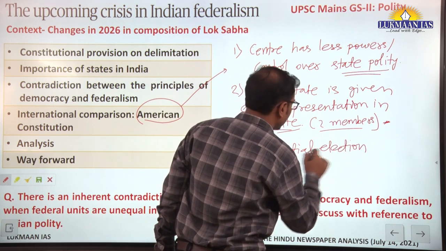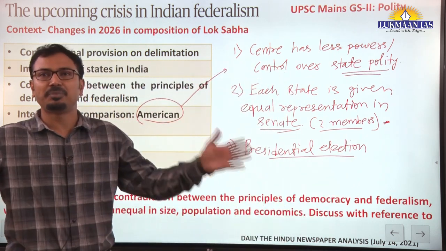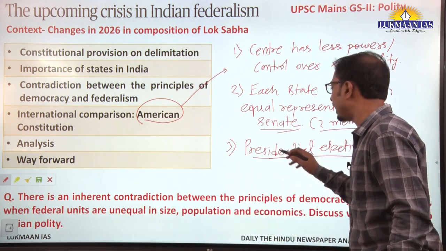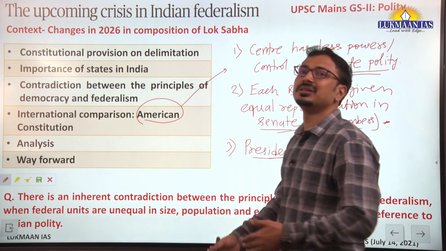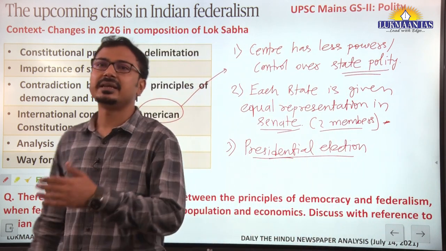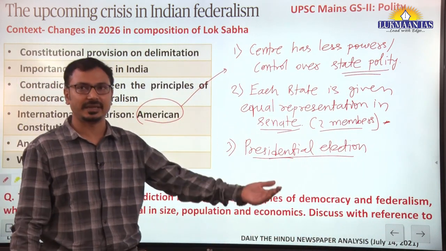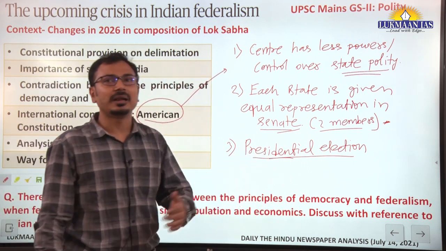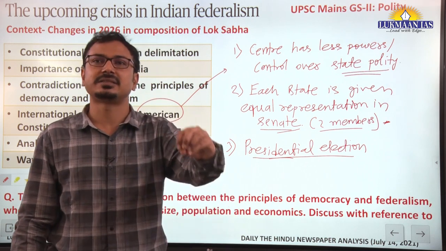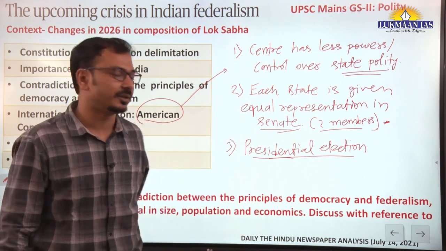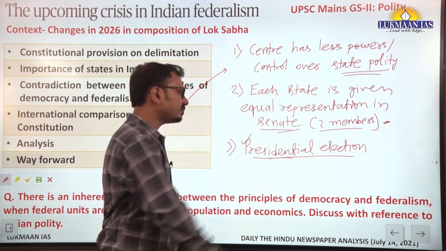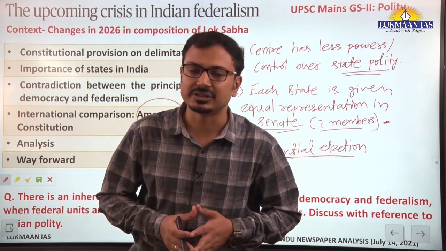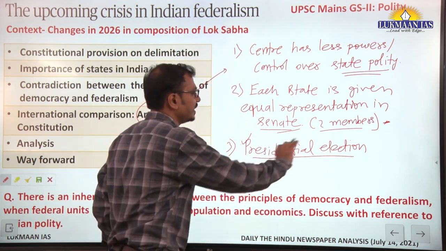Though the president is representing all people of the United States, he is elected by the electorates from the state. That means there is some kind of indirect election. People are electing the representatives in the state, and in turn those representatives are giving the weightage to a particular candidate at the national stage. This is how the presidential elections are conducted.